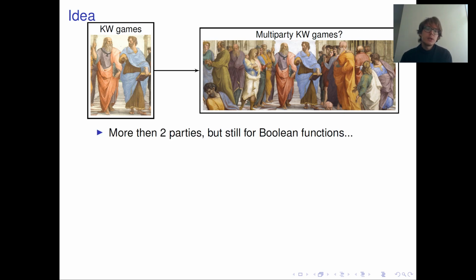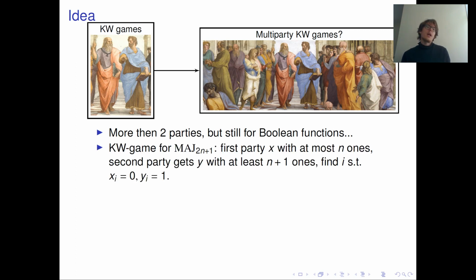It's not immediate because we want this generalization to work for Boolean functions, but in Karchmer-Wigderson games, a Boolean function takes two values, zero and one, and in these games, one party corresponds to zero, the other party corresponds to one. So how would one fit a third party here? But then we looked at the Karchmer-Wigderson game for the majority function.